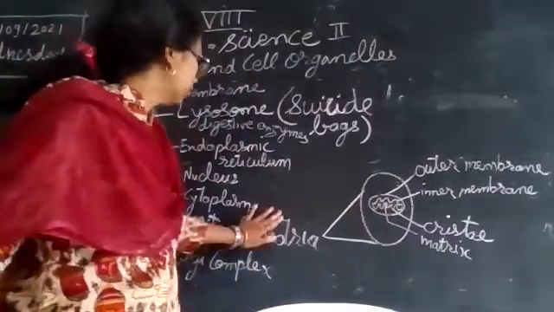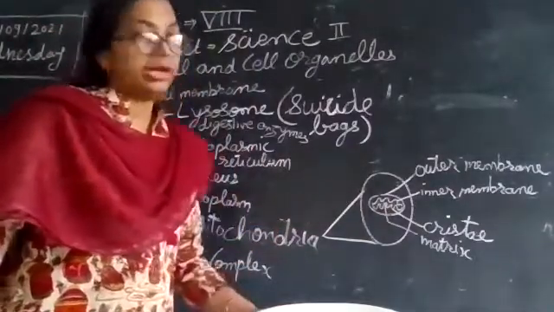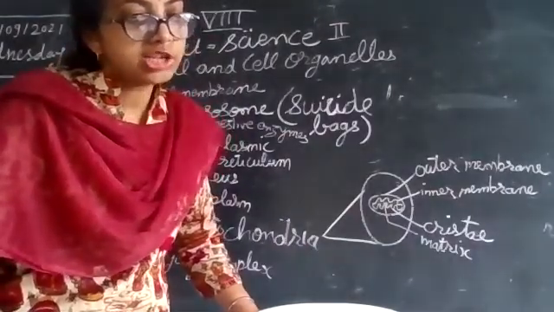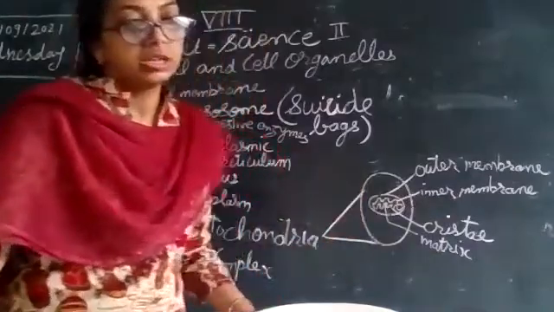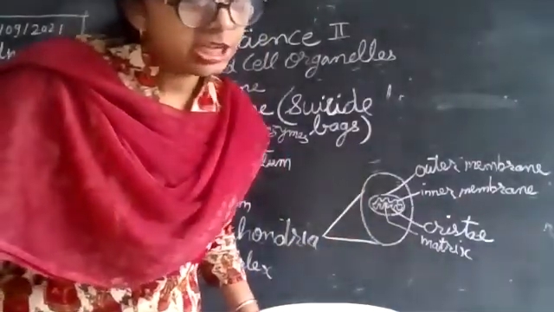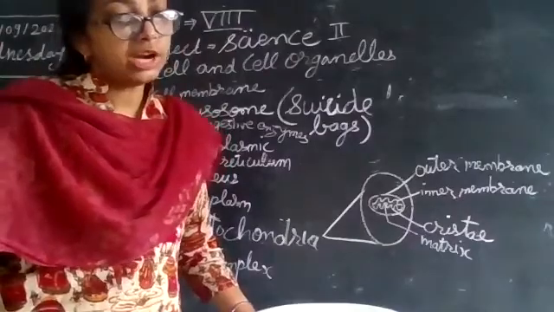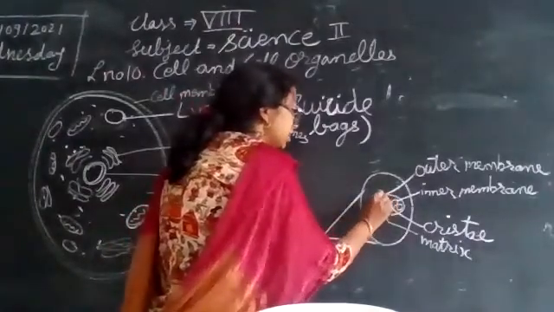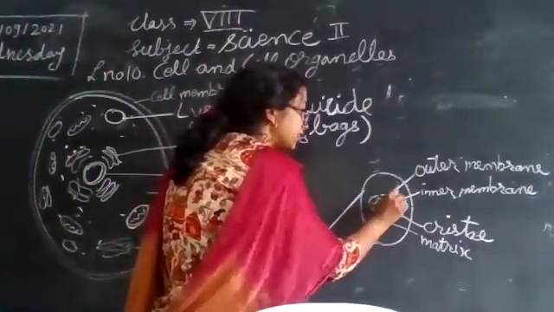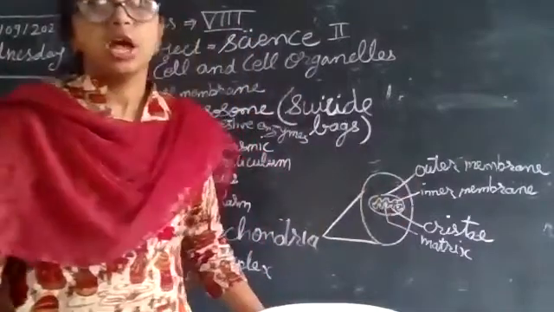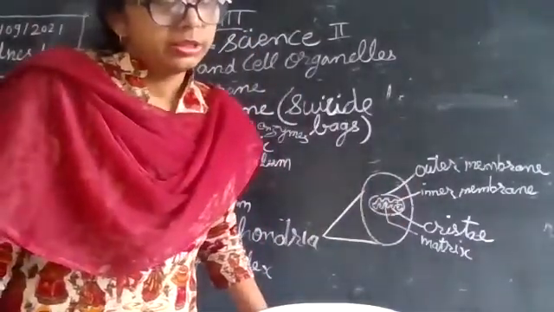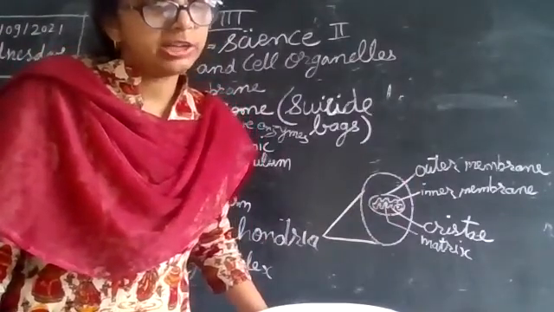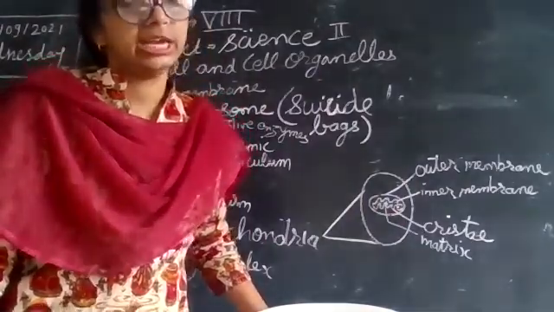But the inner membrane is very much folded, deeply folded. These folds are called cristae. The inner cavity is filled with a proteinaceous gel-like matrix. Inside these, there is a gel-like structure that is called the matrix. It contains ribosomes, phosphate granules, as well as DNA.